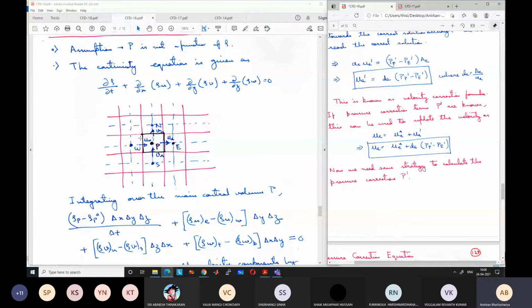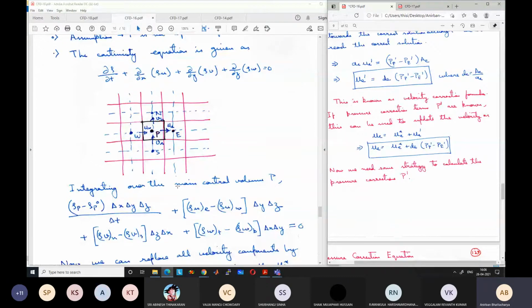So I can integrate over the entire main control volume, and if I integrate, what will you get?